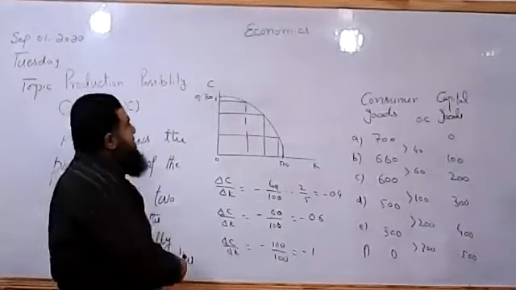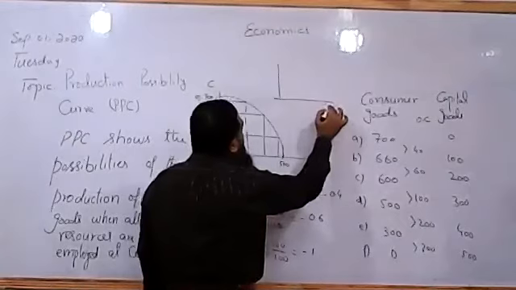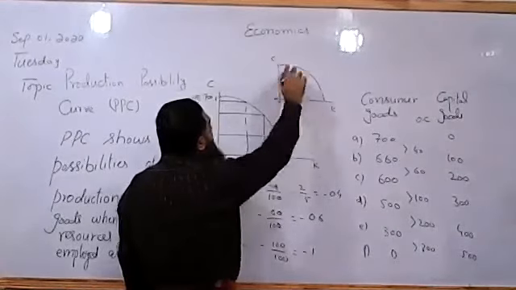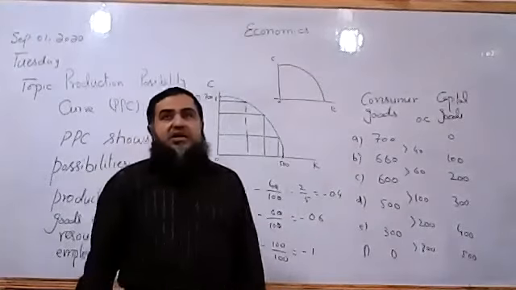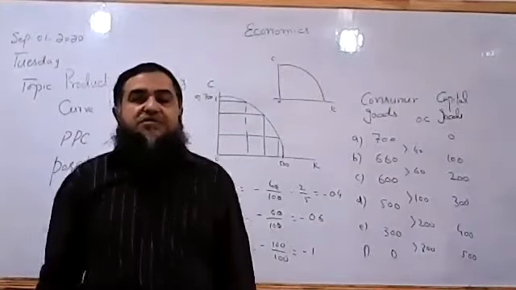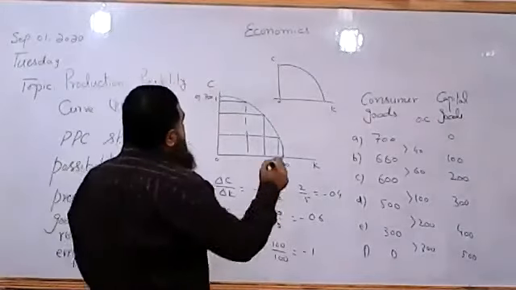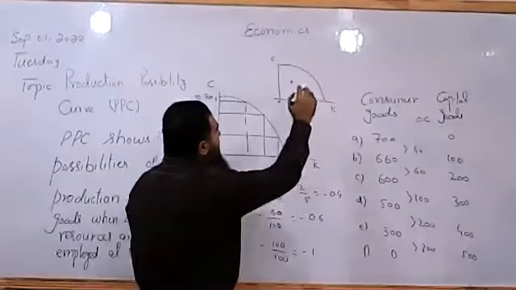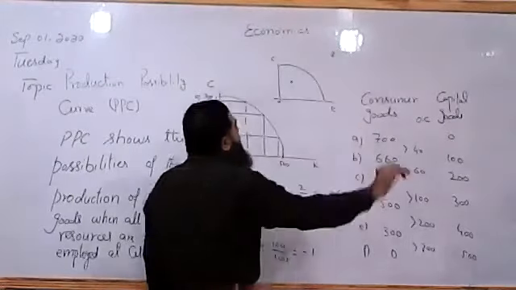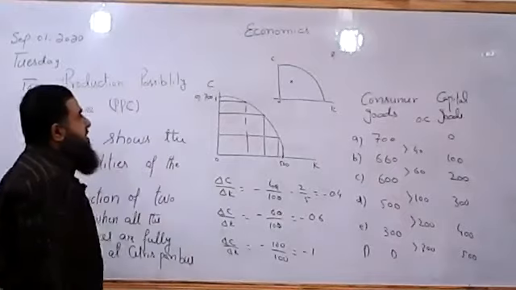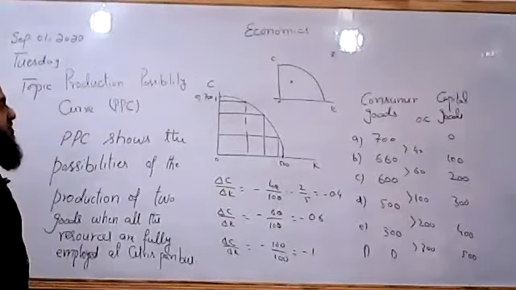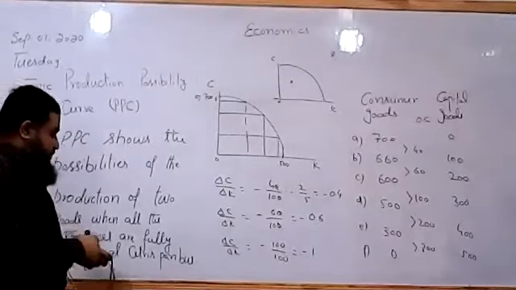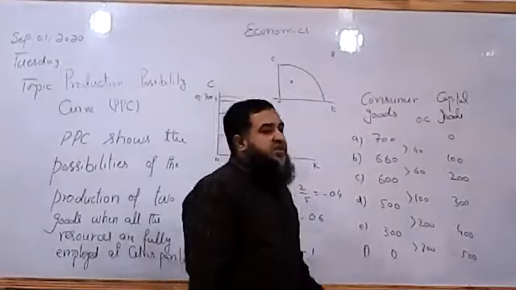It also shows the same thing, that all the resources are fully employed to produce along this PPC. All the points lying along the PPC show us the full employment of resources, and any point below the PPC shows us unemployment of resources, and any point beyond the PPC will tell us an unattainable point. It cannot be attained within given resources. So we say a normal PPC is showing us increasing opportunity cost.